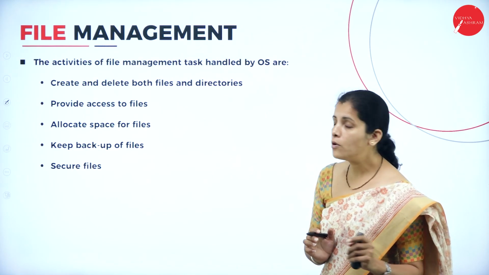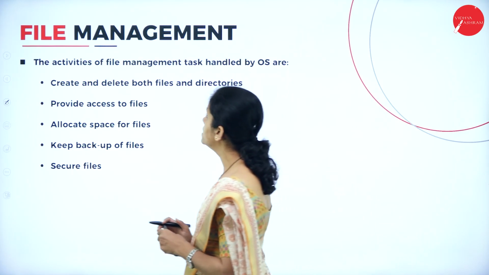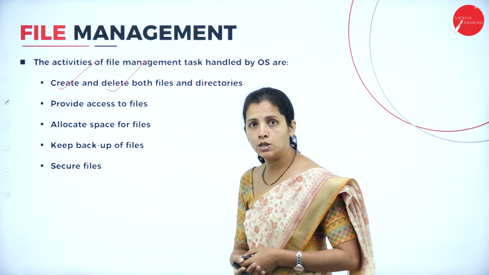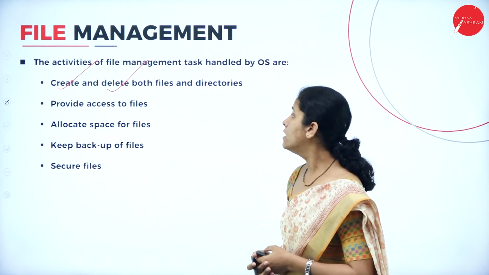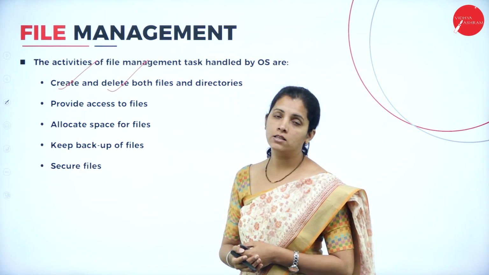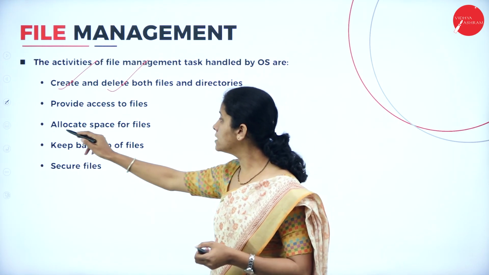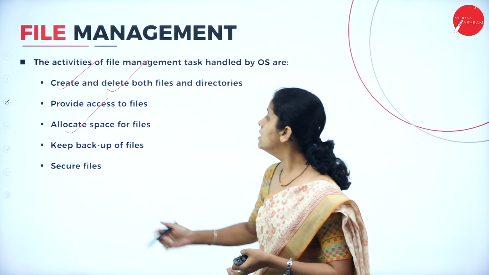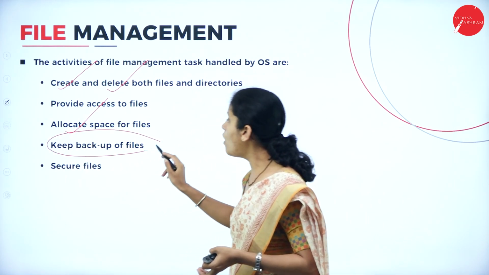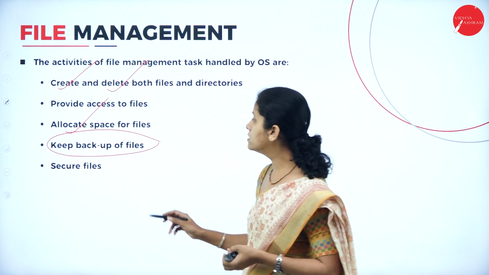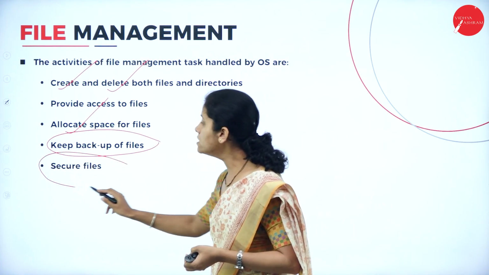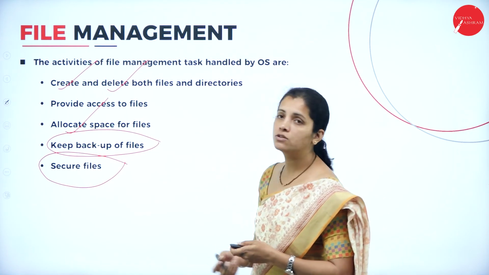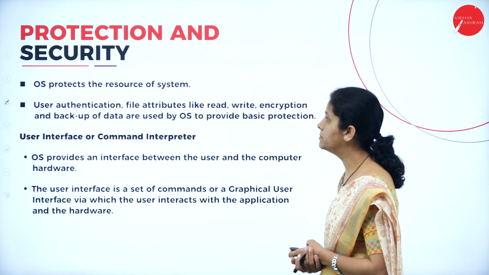Now, the job of the operating system is to create a file, delete a file as well as directory, and provide access to the file. Along with that, allocate space for the file, then keep track of the files. Along with that, provide security to that file. So these are the functions of the operating system.